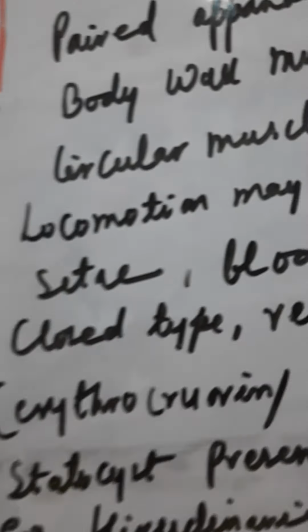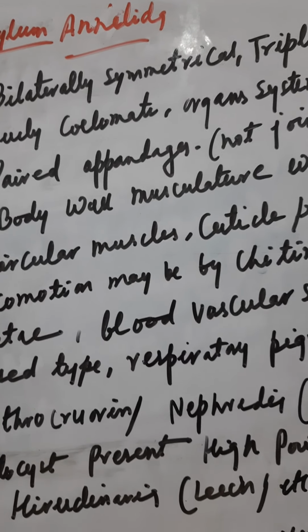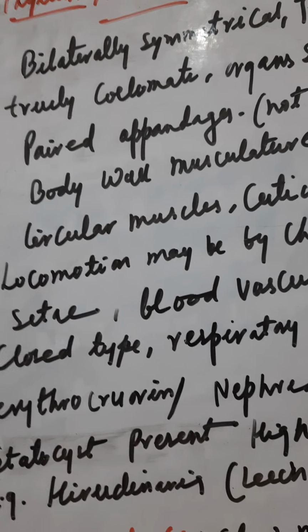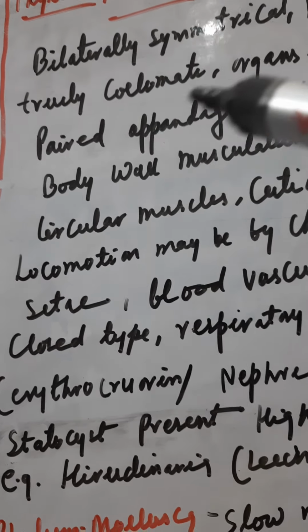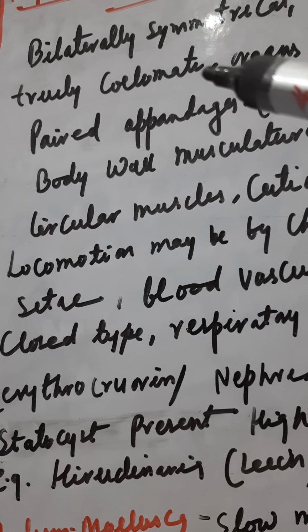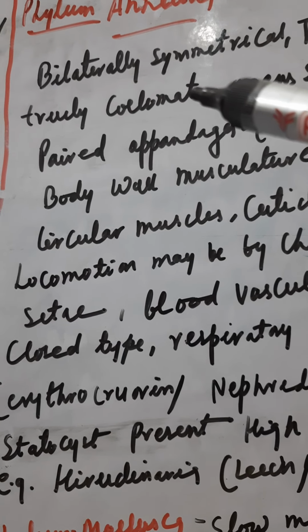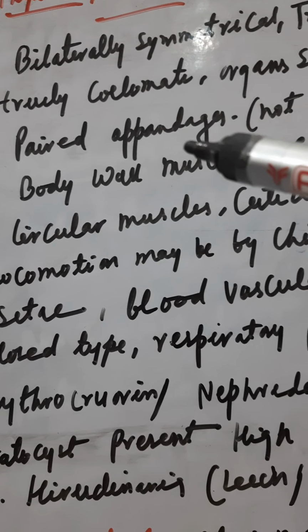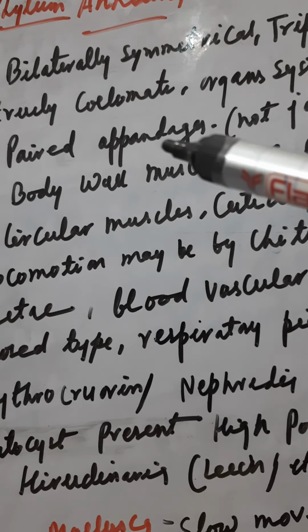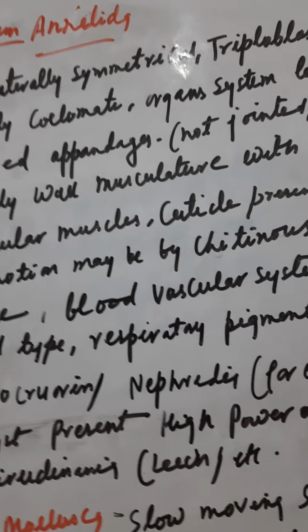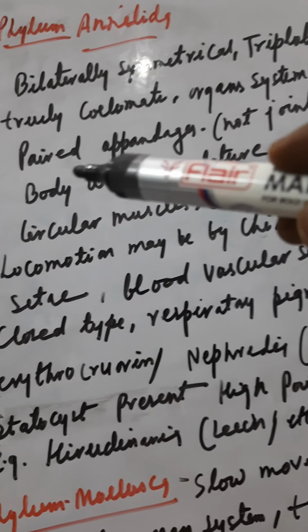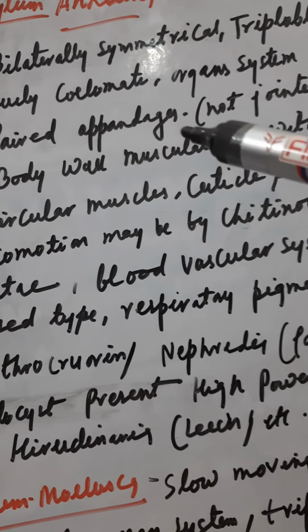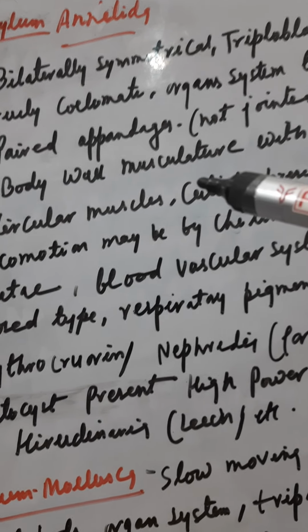Now Annelida. Annelida has bilateral symmetry here also. Triploblastic body divided into 3. Then after that truly coelomate. From here the true coelom is starting, and the true coelom, you know, if it originates from the mesoderm, it is the true coelom. Organ system level is there. Then paired appendages are there, but they are never jointed.